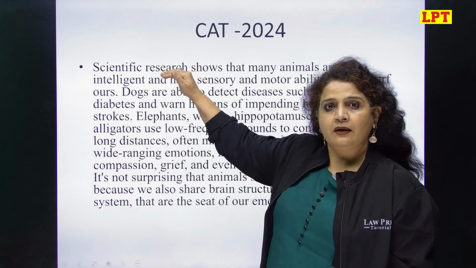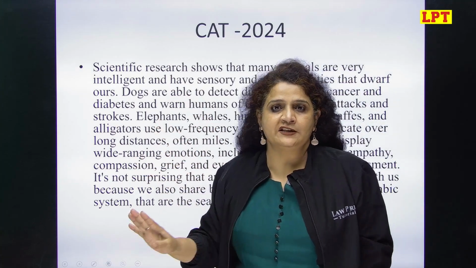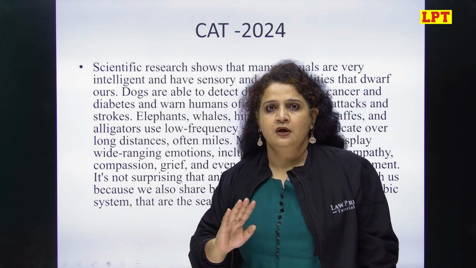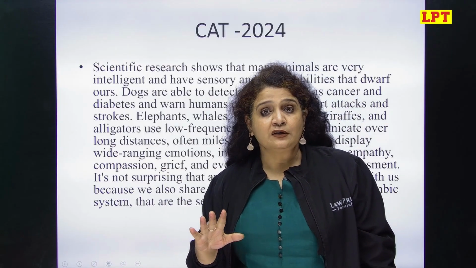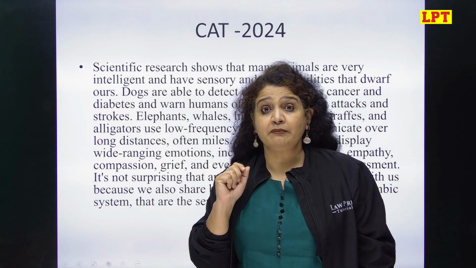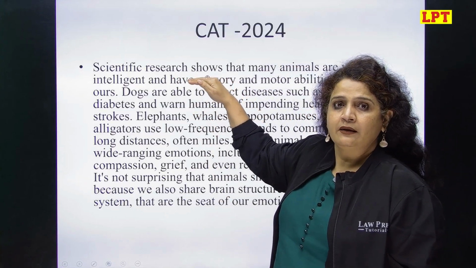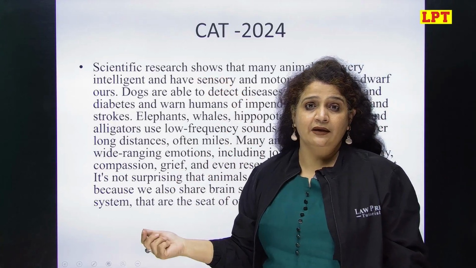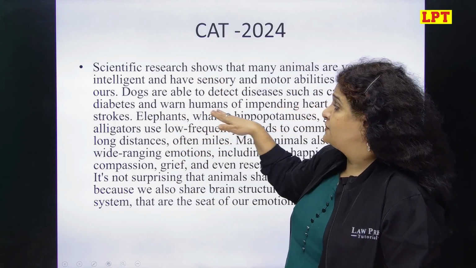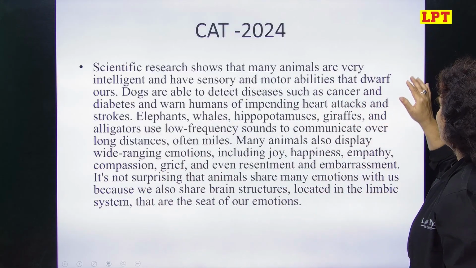So first part idea, last part idea, between those two ideas you have examples. Dogs के example, animals के example और emotion का example. ठीक है? So if you understood the main idea, as I said, the main idea is to be understood clearly. The main idea is that they have some ability which gives them the power to understand emotion and have some sensory abilities that they can predict something. ठीक है? So that's what it is.